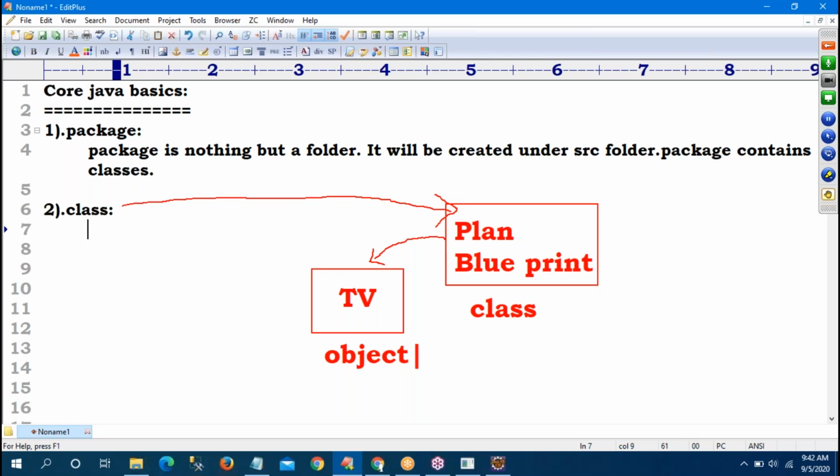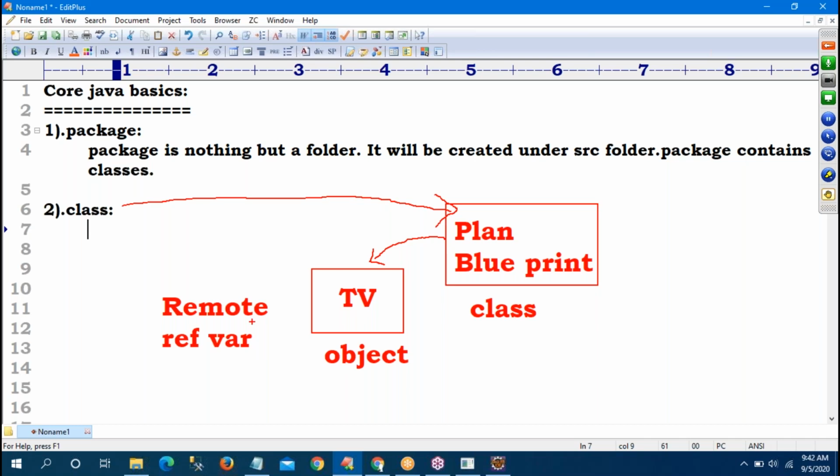The object may be a laptop, a mouse, a keyboard, anything. That is called an object, which is physically available. Sir, if you want to operate the TV, something is required: the remote. That remote is nothing but a reference variable, which is pointing to the TV. So the plan or blueprint is called a class. Based on the class, I can take any number of physical existences, which are called objects. One reference variable is pointing to the TV: the remote.